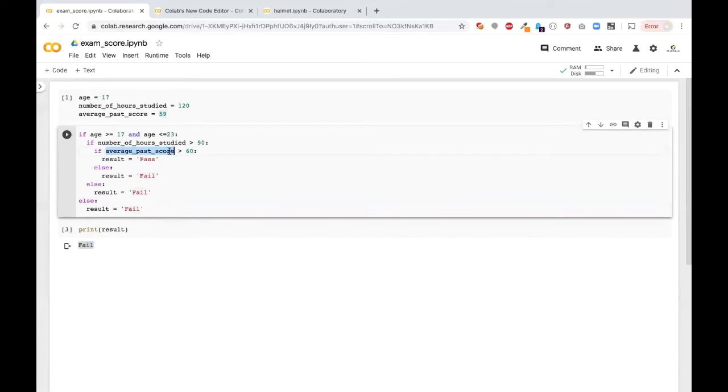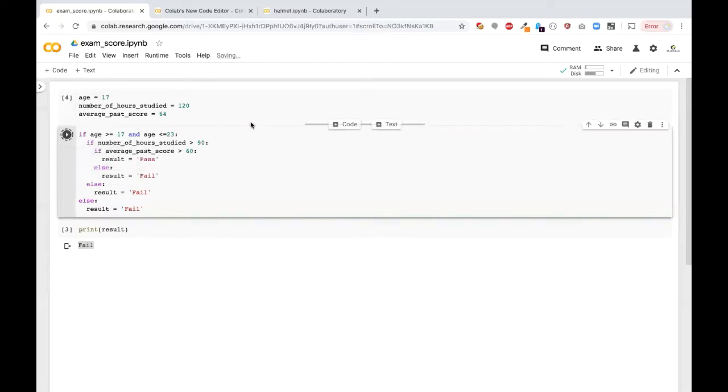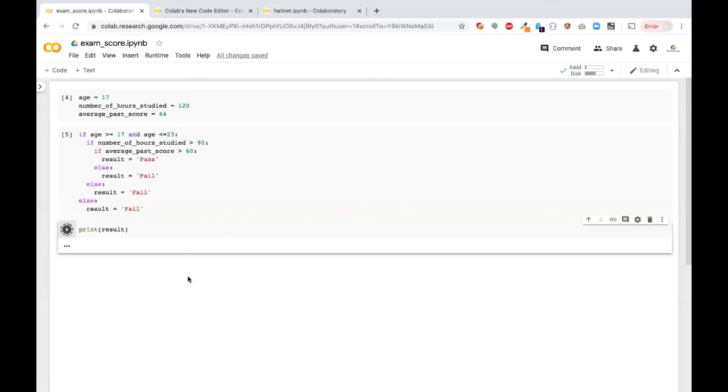If the average past score is greater than 60 only, he is going to clear the exam. Otherwise, he is going to fail. So what if I change the input to 64 and execute this again? Now the result is pass.